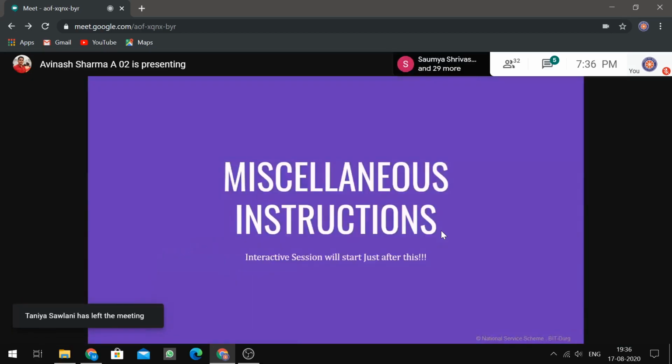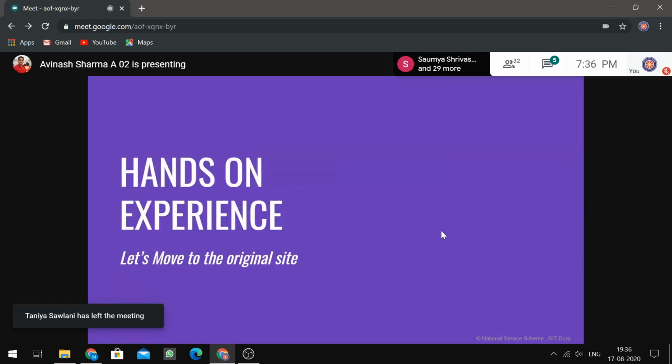One more point, Avinash. Yes, Control plus Z, the undo, is a special good feature of Canva. Control plus Z and all other options like Control C and Control V work very well on Canva. You can use that. In fact, you can copy an image from Google and paste it over there. If the internet connection is good, then it will behave in a very proper way. There's no problem over there.